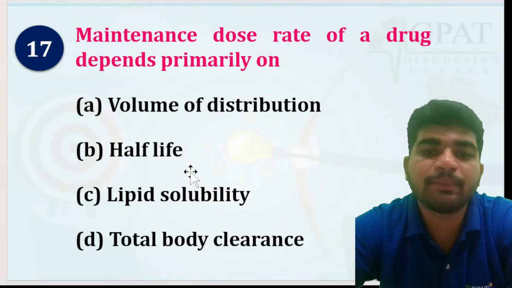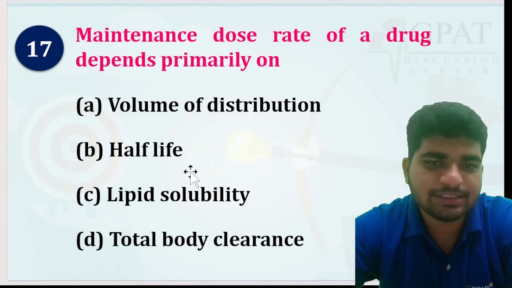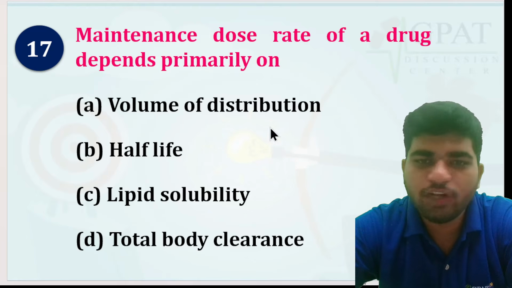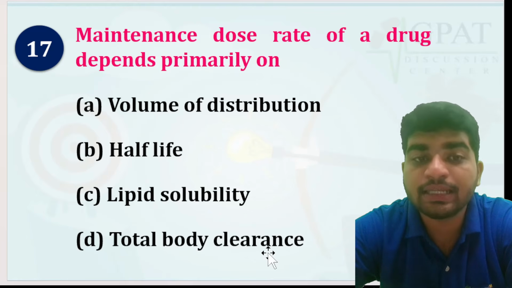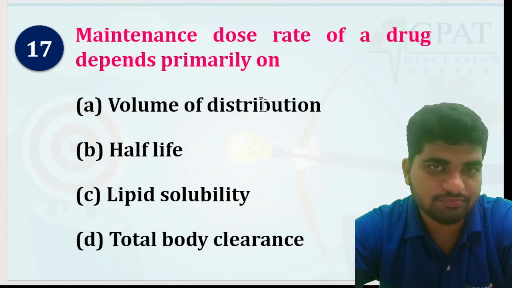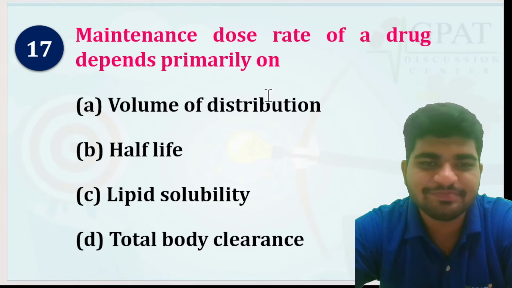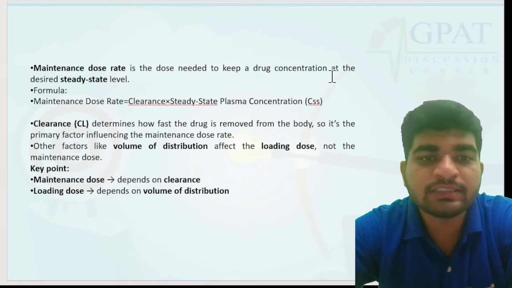Maintenance dose of a drug depends primarily on... That is quite a good question. Volume of distribution, half-life, lipid solubility, or total body clearance. Maintenance dose. Okay. Answer. So the answer is total body clearance. Why? Maintenance dose is the dose needed to keep the drug concentration at the desired steady state level.